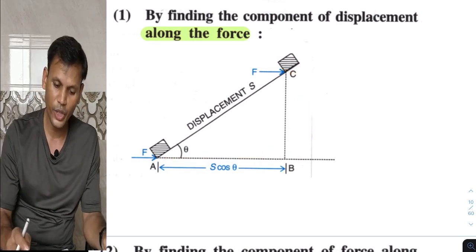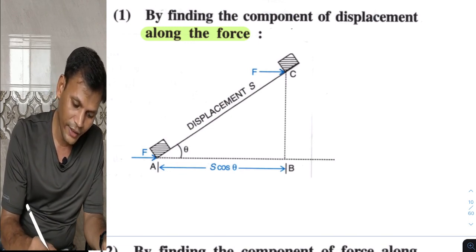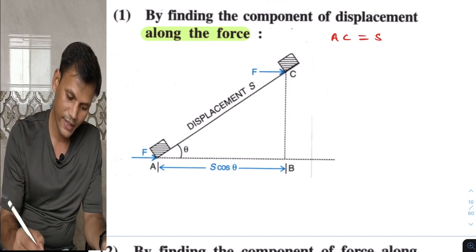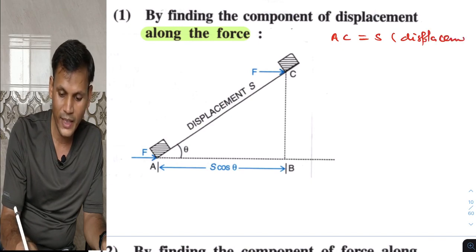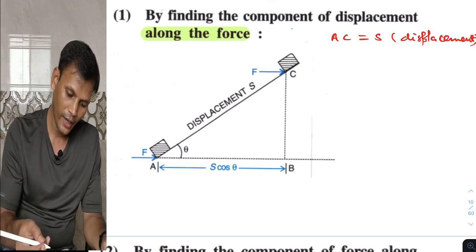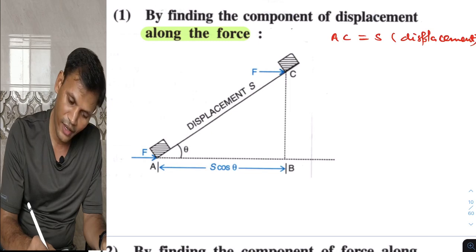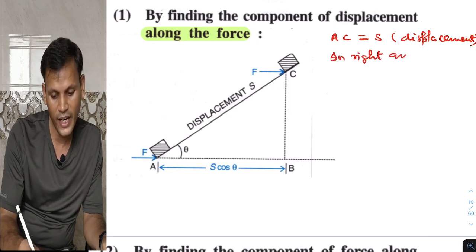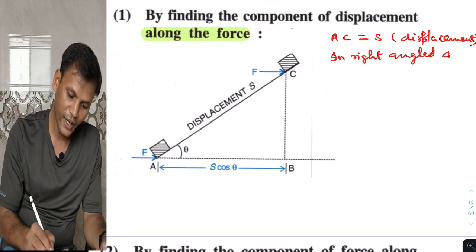In the triangle we have AC equals S, that is the displacement, and F is of course the force, and AB is the component along the force. So in the right angled triangle, which triangle? ABC.